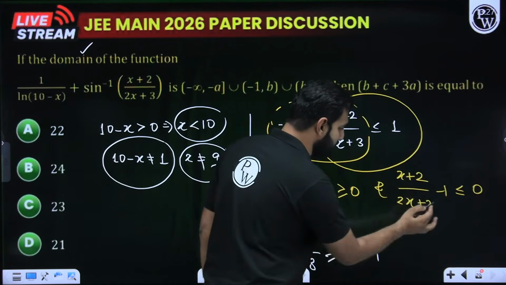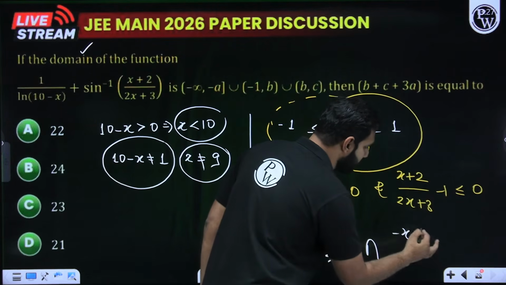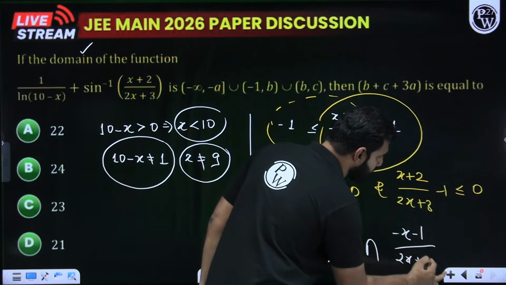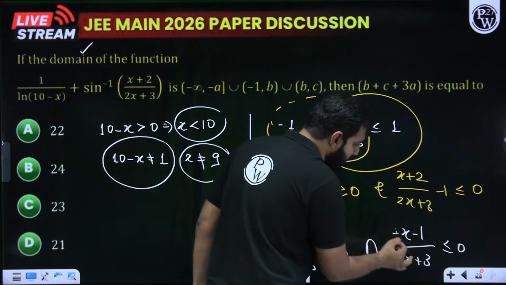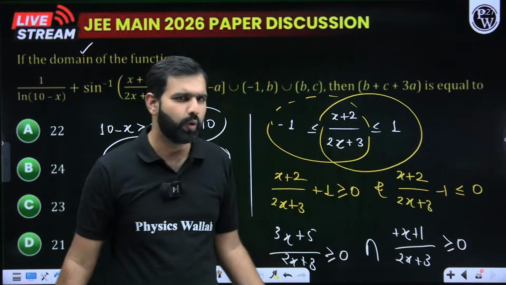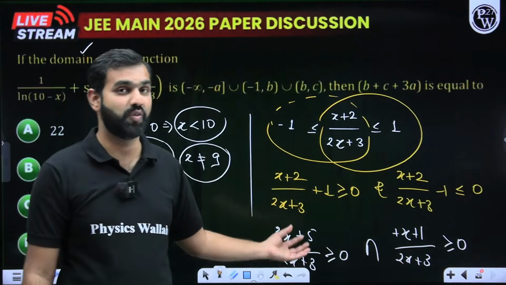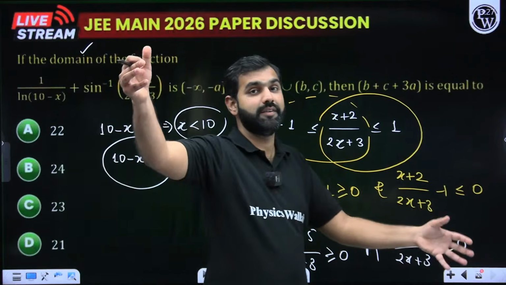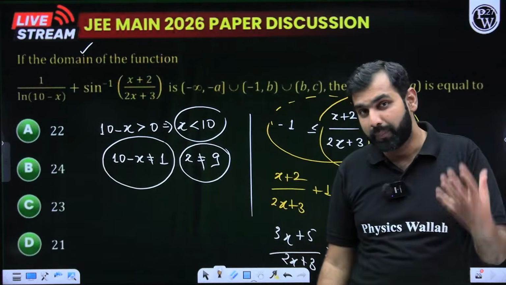What does it say? x minus 2x, that is minus x, 2 minus 3 is minus 1, whole divided by 2x plus 3, less than or equal to 0. So if you take the negative sign common from here, this sign becomes positive. I hope you can solve this with the help of the wavy curve method, which we have been discussing in our revision marathons, in our one short series, in our 15 by 15 series.